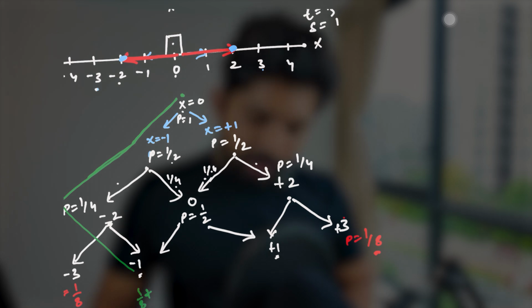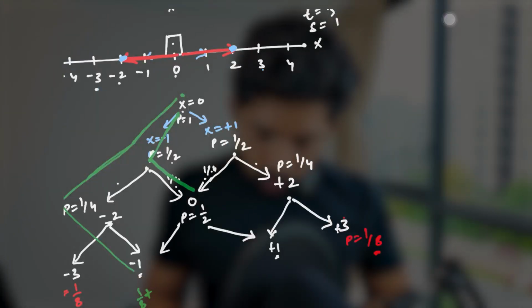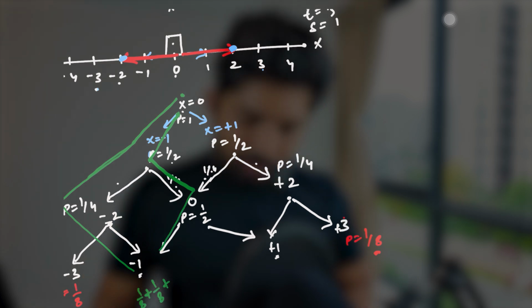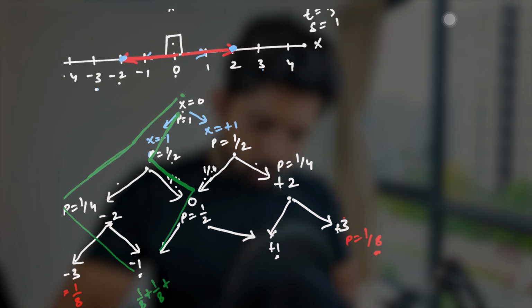The second way is it can come from 0 to -1, then from -1 to 0, then again from 0 to -1, which is also equal to 1 by 8. Then is there any other way? Yes, we have. It can go to +1, from +1 to 0, and 0 to -1, which is also equal to 1 by 8, and that is equal to 3 by 8, right?